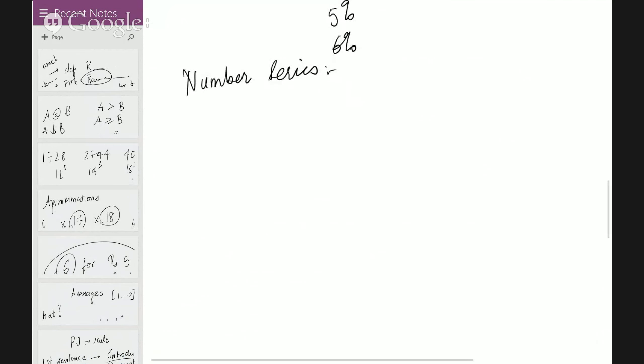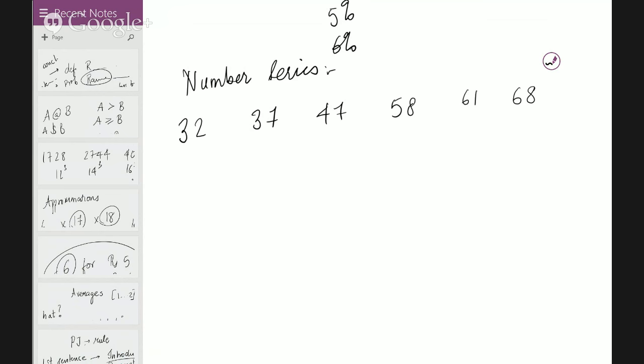But it gets a little extraordinary when you have something like this: 32, 37, 47, 58, 61, 68. What's the next number? Now you get pretty confused. Normally what you do is find the difference. If the numbers are close by, you always find the difference. So the differences here are 5, 10, 11, 13, 7.